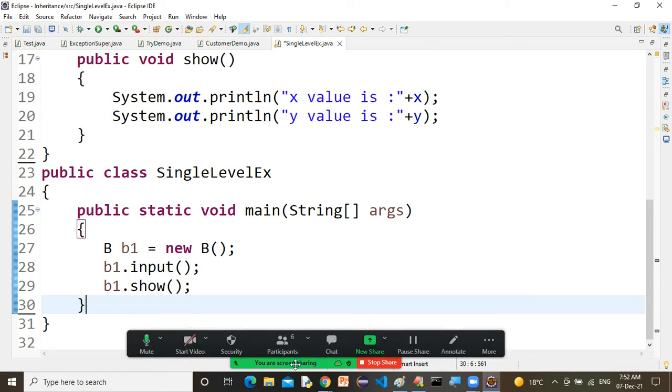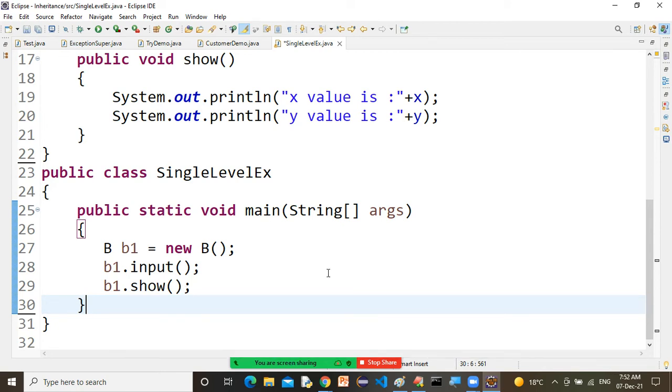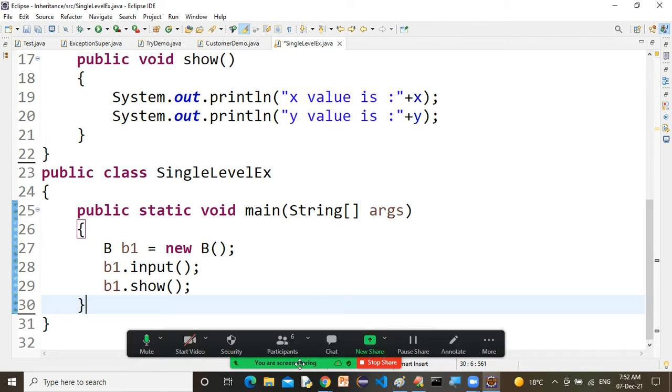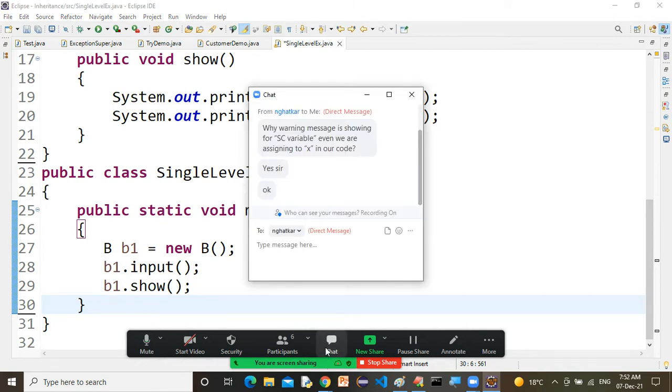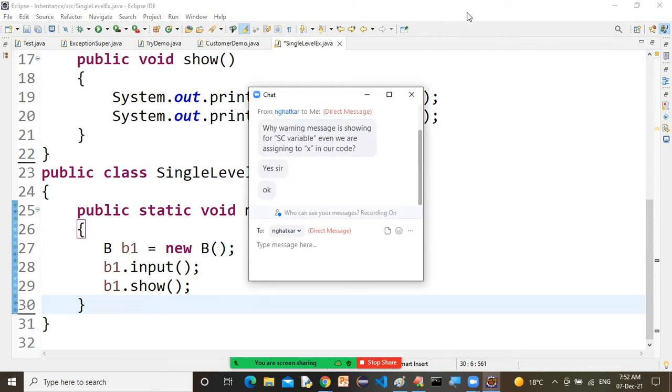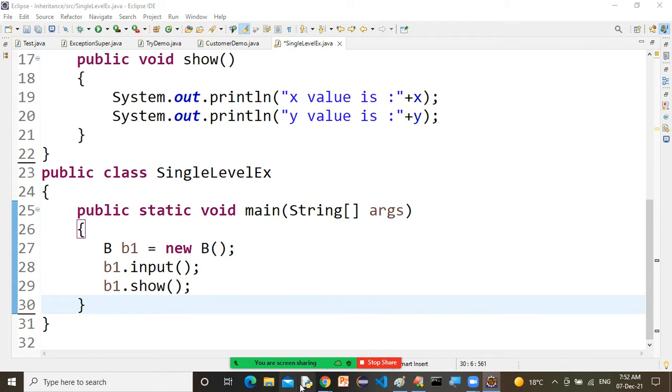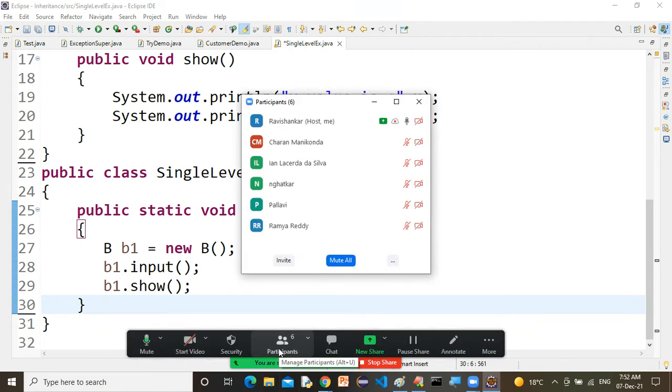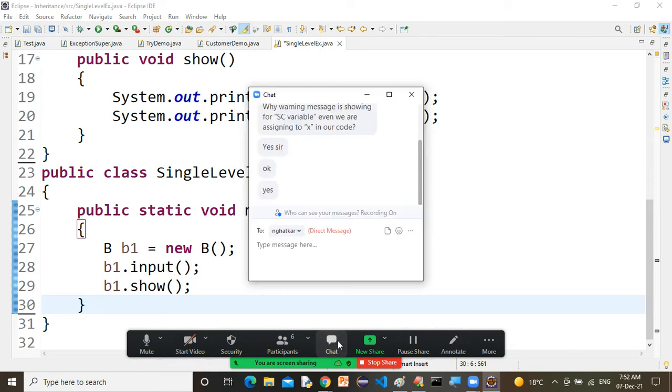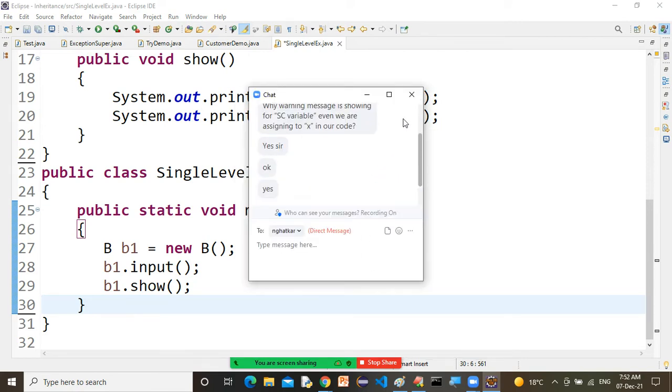The program is clear to all of you? Is it clear to all of you? Is it okay? Just write in the chat window so I can move to the next program. Okay, fine. That's nice.